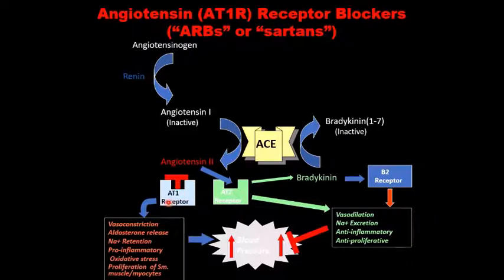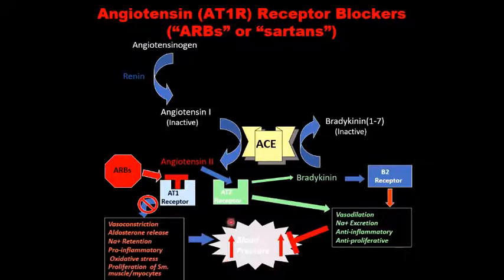Angiotensin 2 is a potent vasoconstrictor. When it acts on the angiotensin type 1 receptor, it causes the vasoconstriction. Here our ARBs act on this area and inhibit the type 1 receptors, and obviously the effect of angiotensin 2 is inhibited, so the vasoconstriction will not happen, aldosterone release will not happen, sodium retention will not happen, and so on. And at the end the vasodilation occurs and the blood pressure is decreased.